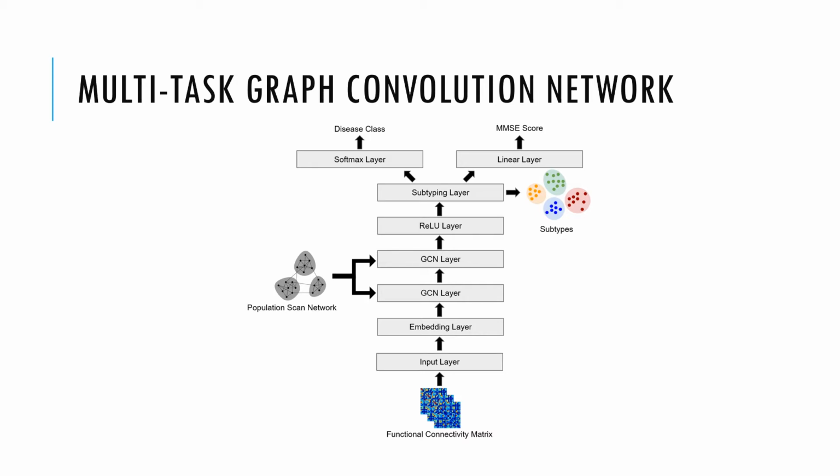There are two training phases. In the first phase, there is no subtyping layer. After training, the hidden representations after the value layer are clustered using spectral clustering to find subtypes. In the second phase of training, we introduce the subtyping layer as shown. This subtyping layer essentially is introduced to quantitatively validate our subtypes. We show that this addition of the subtyping layer, with the number of nodes equal to the number of subtypes, actually does improve our accuracy.